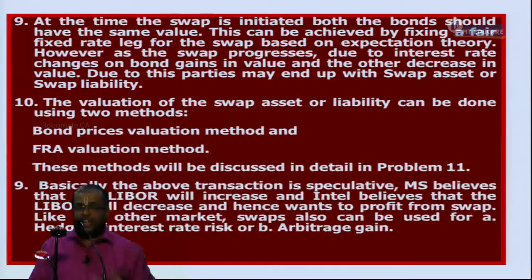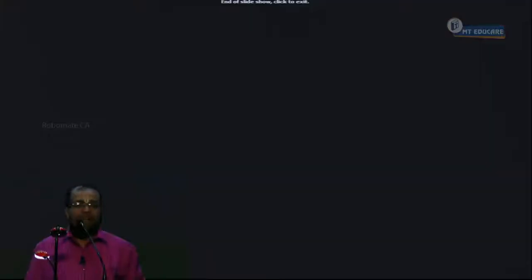Basically, the above transaction is speculative. Microsoft believes that the LIBOR will increase. Intel believes that the LIBOR will decrease. Hence each wants to profit from the swap. Like any other market, the swap can also be used for hedging as well as arbitrage. How to do that will be discussed in the later problems. This is the introduction to interest rate swap. Are you following?